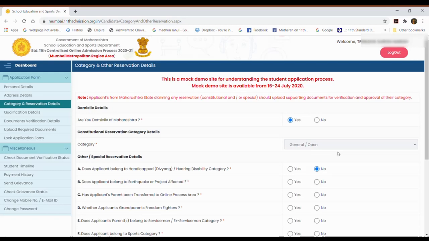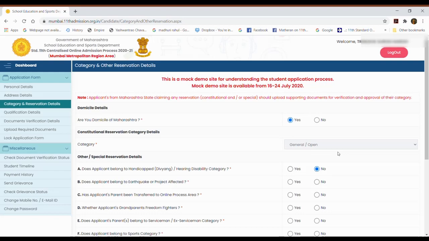If there is any mistake in the data pulled from the board website or board database, then you can put the grievance. The grievance will go to the school's login. School will verify, approve, and then the changed data will be reflected in your dashboard.